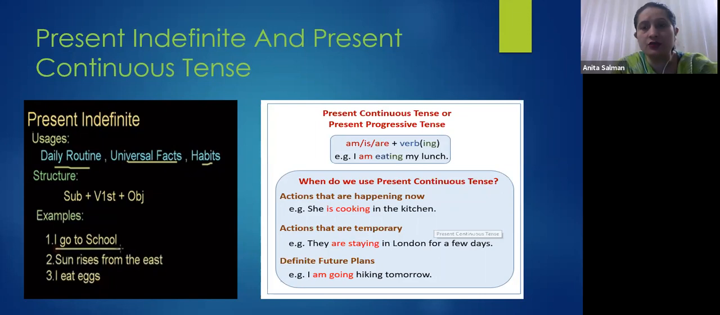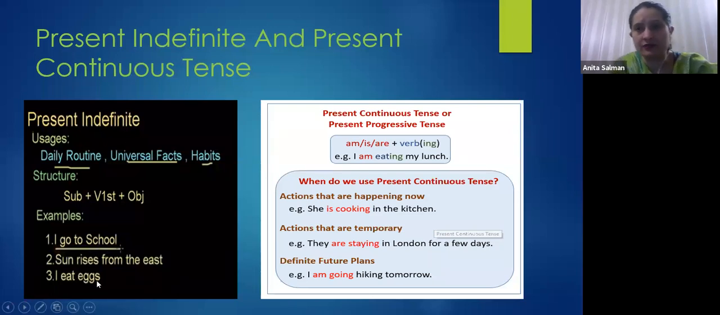The most important thing for you is only to remember the structure. Which form of verb do we use? We use the base form of verb, or we can say the present form of verb, or very easy, the first form of verb in these sorts of sentences. Look, go, rises, eat. All these are first forms of verbs, right?